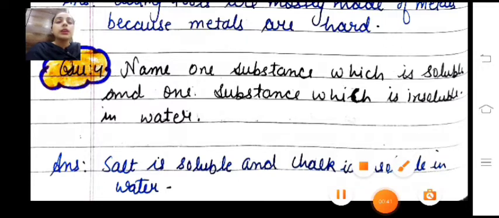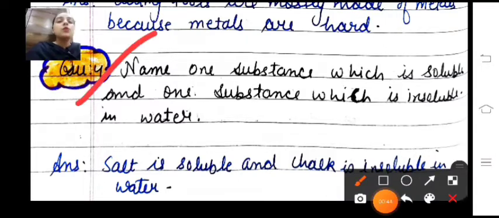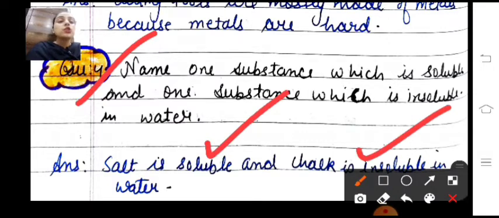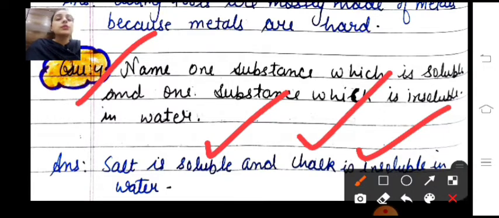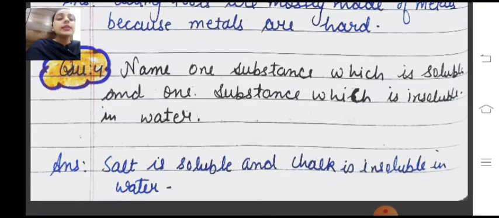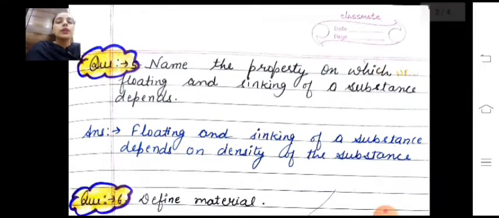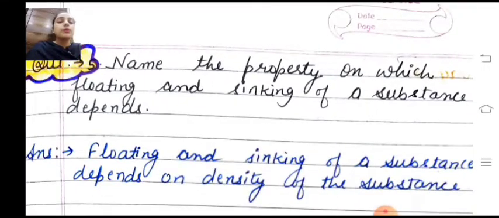Question number 4 is, name any one substance which is soluble and one substance which is insoluble in water. So salt is soluble in water and chalk is insoluble in water. When we dissolve salt into the water, it easily dissolves. And when we mix chalk into the water, it settles down at the bottom, so it is insoluble in water. So let's move on to question number 5.